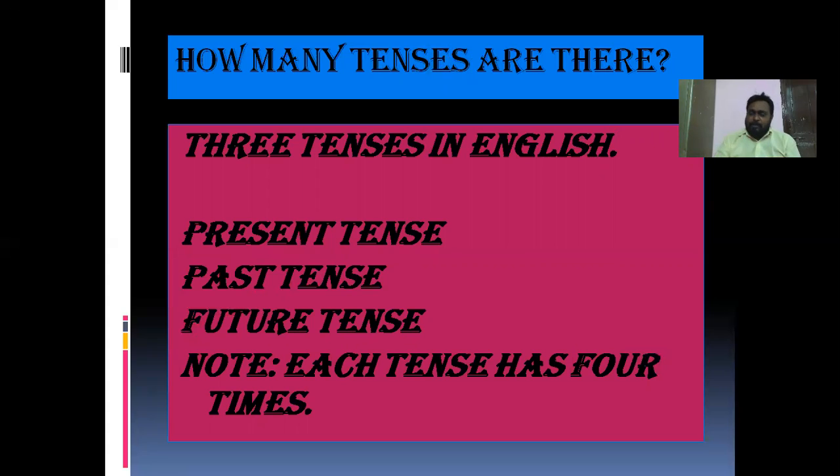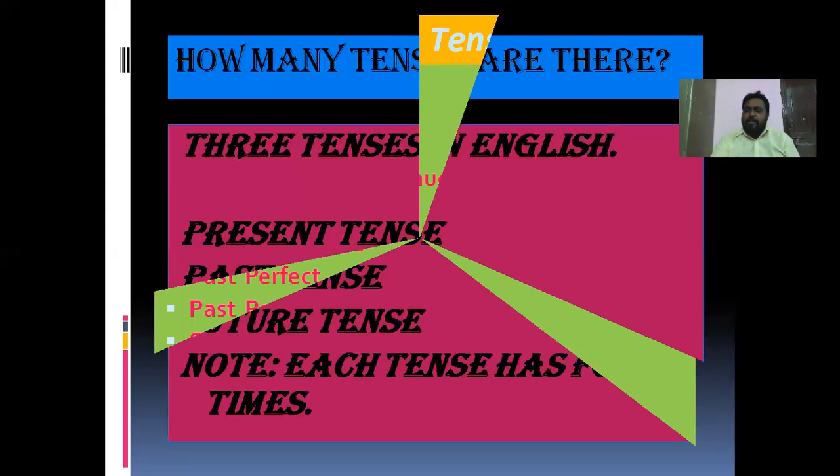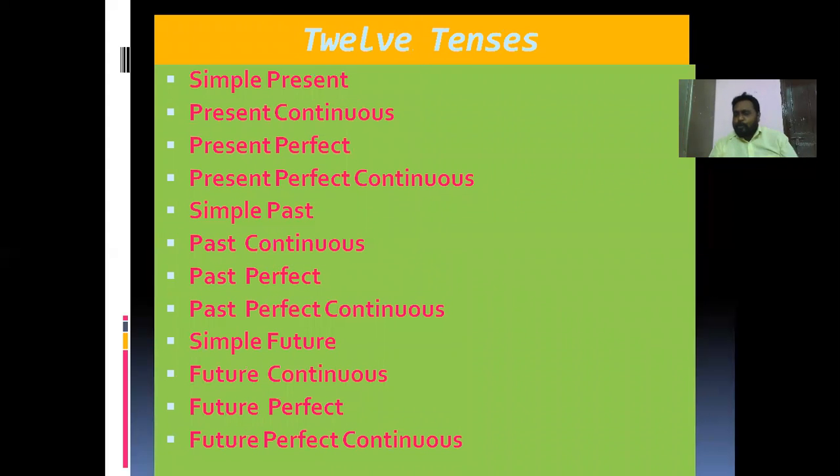The four times in present tense are simple present, present continuous, present perfect, and present perfect continuous. In the same way, past tense also we have four times. They are simple past, past continuous, past perfect, and past perfect continuous. In the same way, future tense also we have four times. They are simple future, future continuous, future perfect, and future perfect continuous tense.